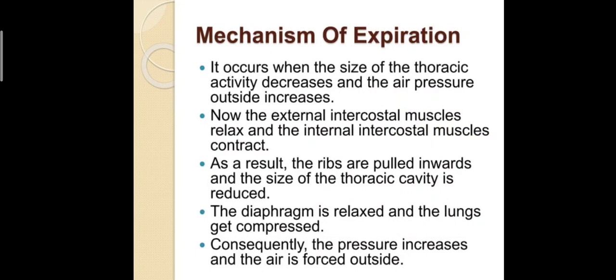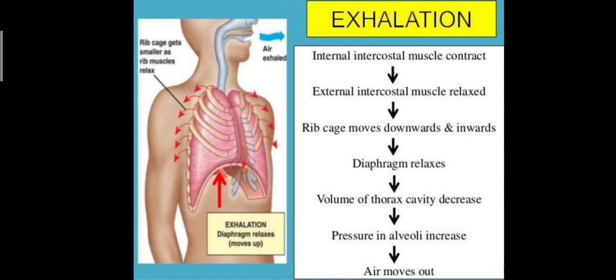Now the external intercostal muscle relaxes and the internal intercostal muscle contracts. As a result, the ribs are pulled inwards and the size of the thoracic cavity is reduced. And the diaphragm is relaxed and the lungs get compressed. When diaphragm relaxation occurs, the lungs get compressed, and consequently the pressure increases and the air is forced outside. This is the mechanism of expiration.